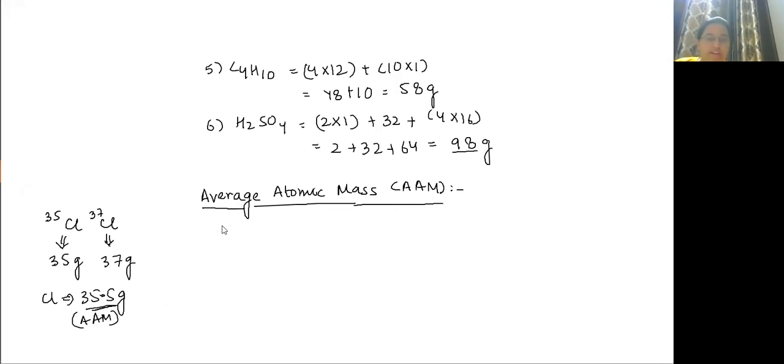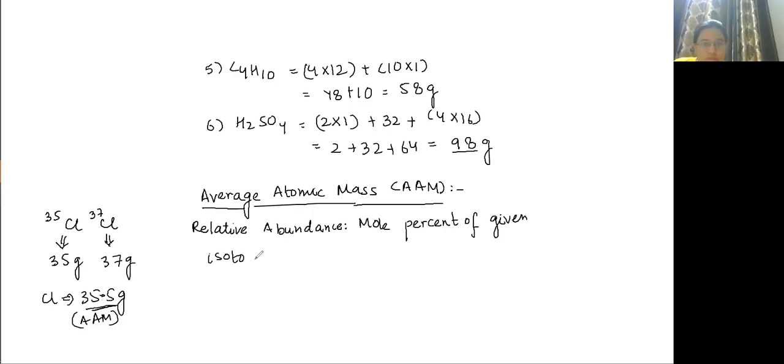Okay. So first write down relative abundance. Relative abundance means the mole percent of a given isotope of a given element present in nature.